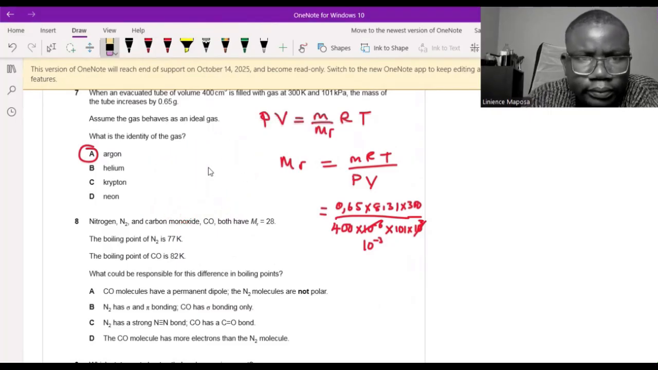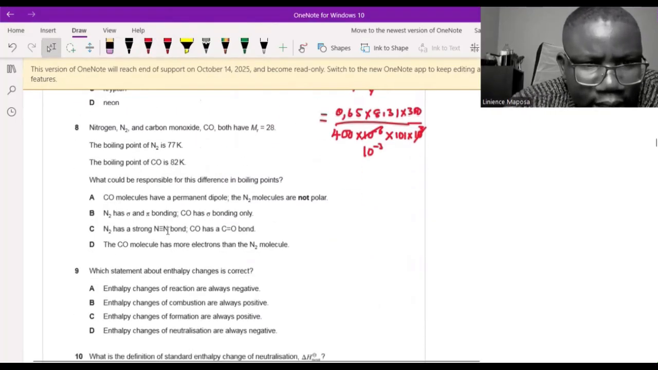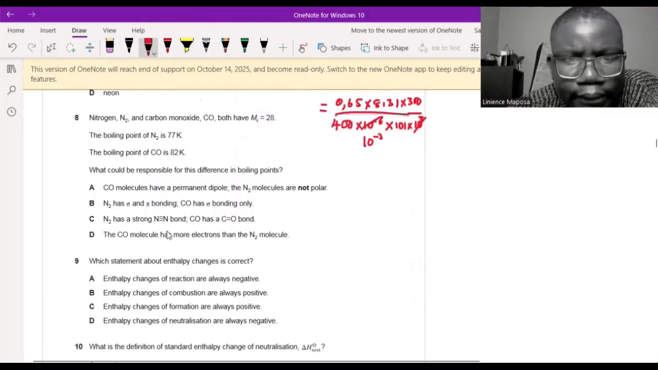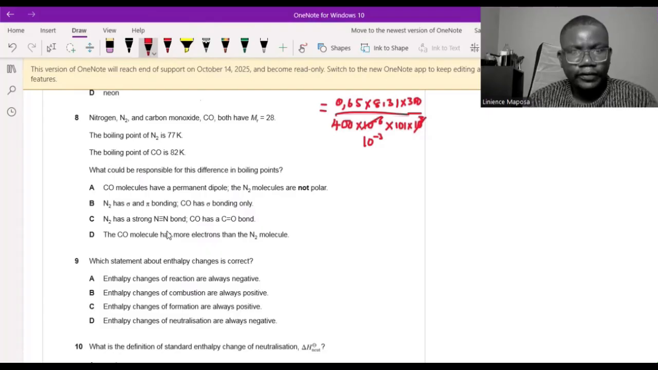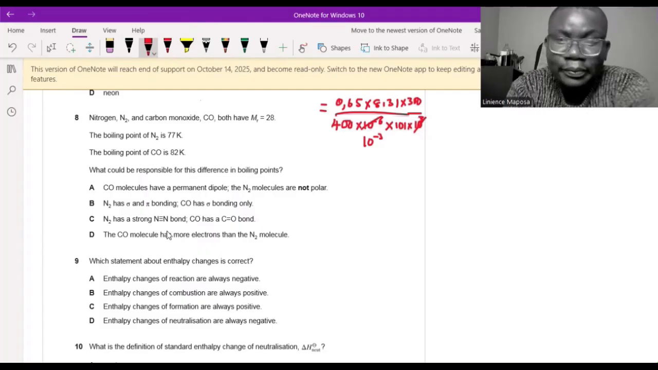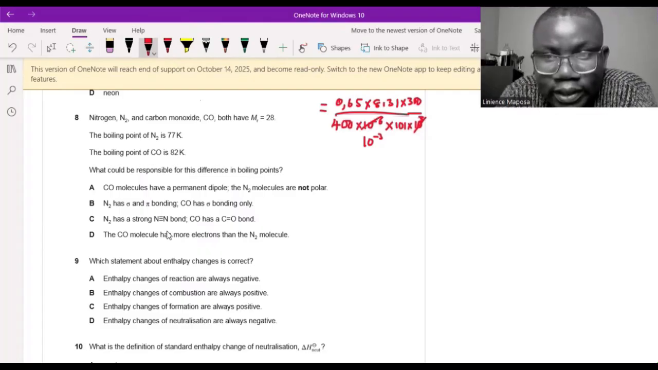Okay. Right, nitrogen and carbon monoxide both have this molecular mass. So they have the same molecular mass. The boiling point of nitrogen is 77 kelvins. The boiling point of carbon monoxide is 82 kelvins. So they have slightly different boiling points. The intermolecular forces operating between carbon monoxide molecules are stronger. The boiling point is higher. Right? Boiling point is a physical change. It's got to do with the intermolecular forces.